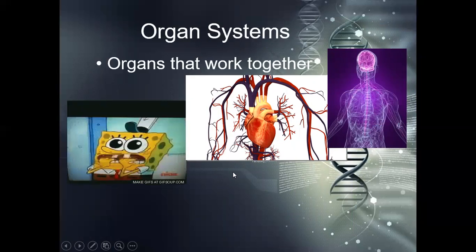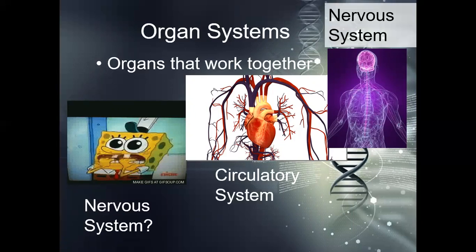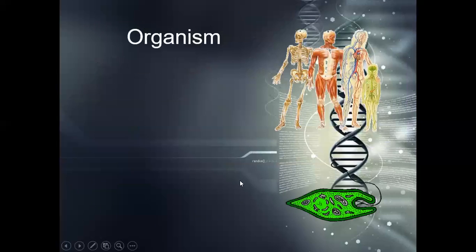So what kind of systems would these be? Well, we have a nervous system, maybe, but then we definitely have a circulatory system and a real nervous system. So this one here would be, well, with mouth, throat, stomach, intestines. That's obviously the digestive system.